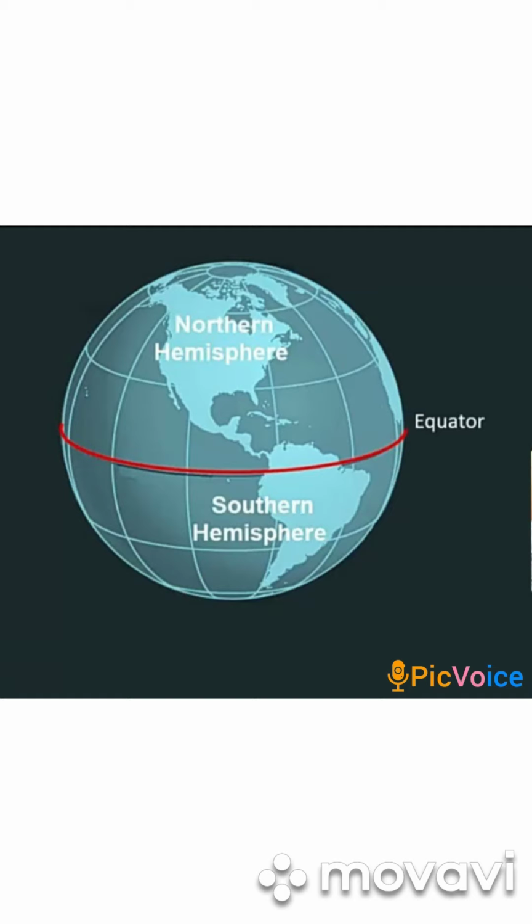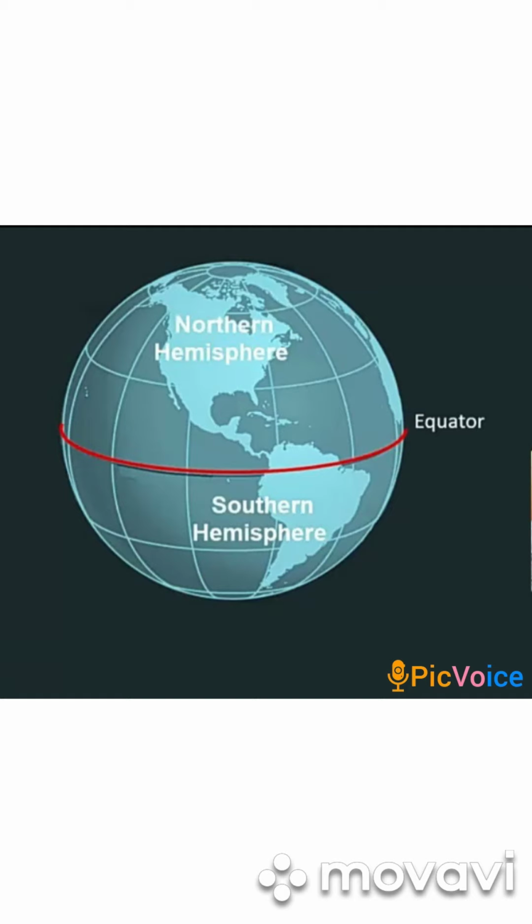So this equator is the largest latitude, the biggest latitude. See the red line, equator is being marked, and from the equator the above portion, northern hemisphere is written, and the lower part is known as the southern hemisphere.